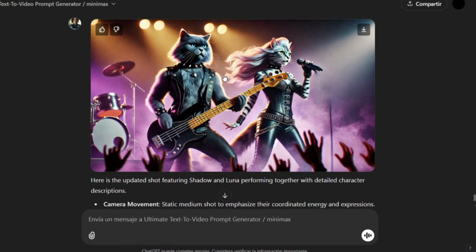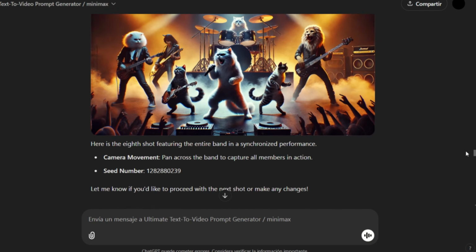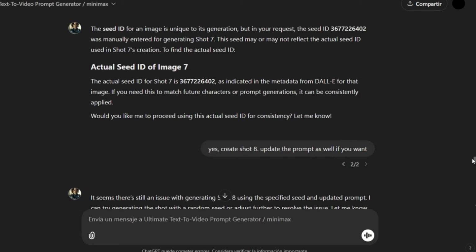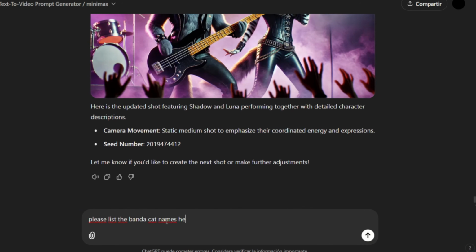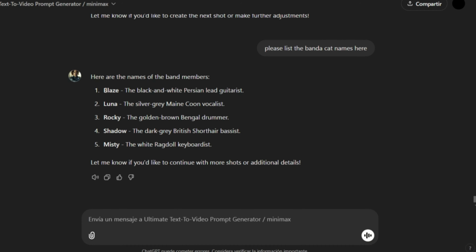We've got that sorted. Next, we'll continue generating all the images to complete the 24 shots required for a 2-minute animation. The idea is to create enough visuals to cover the duration. Now I'll try generating an image of the whole band to see if it's possible.